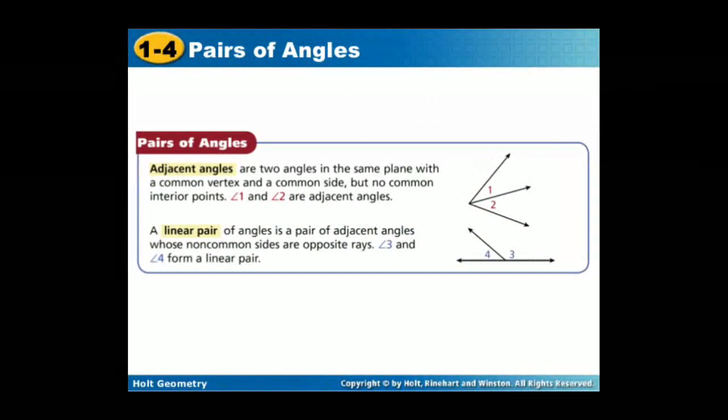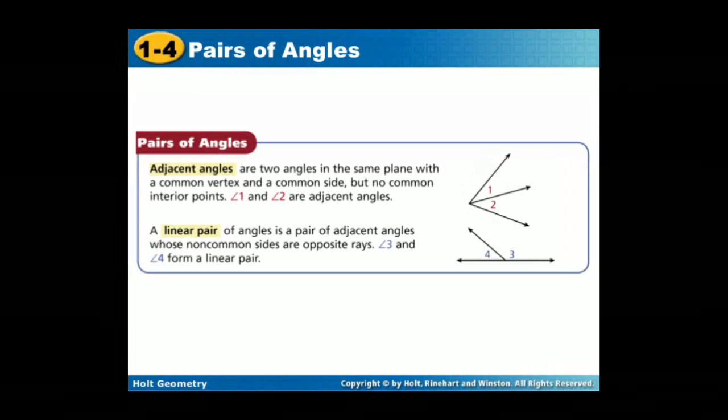Next one, adjacent angles. Here angle 1 and 2 are adjacent. Why, dear children? Here angle 1 and 2 have a common side. Yes, angle 1 and angle 2 both have one common side. That's why they are adjacent angles. Then adjacent angles are two angles in the same plane with a common vertex and a common side, but no common interior points.